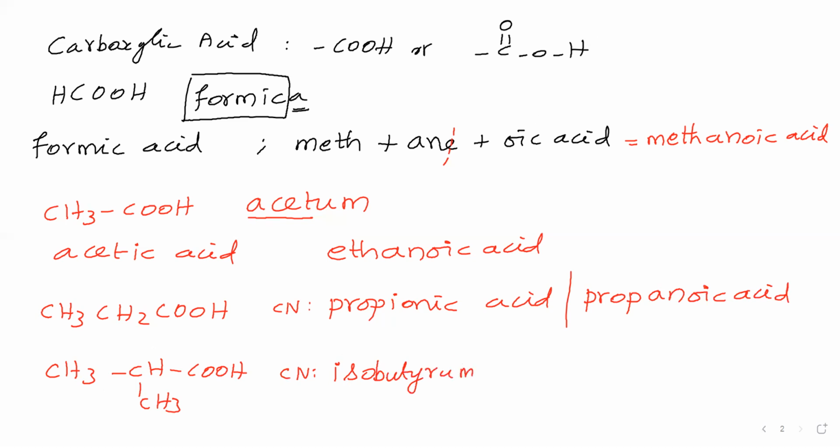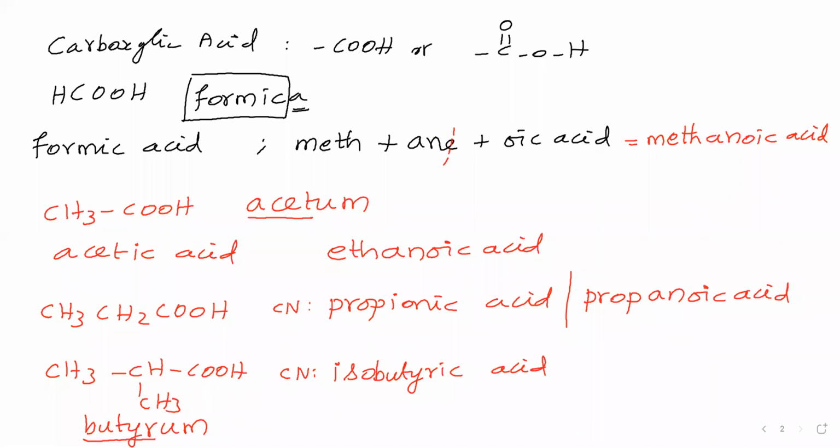Butyric acid. Why butyric? It comes from the Latin word butyrum. Therefore, we take BUTYR, and include IC, and acid is included. Isobutyric acid. This common name is isobutyric acid.